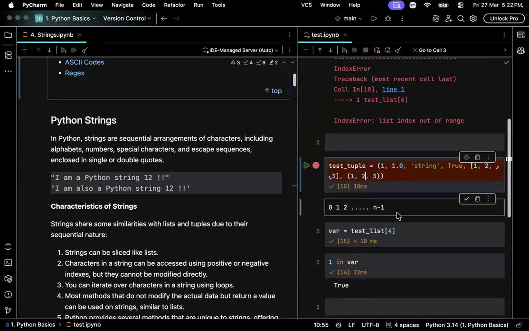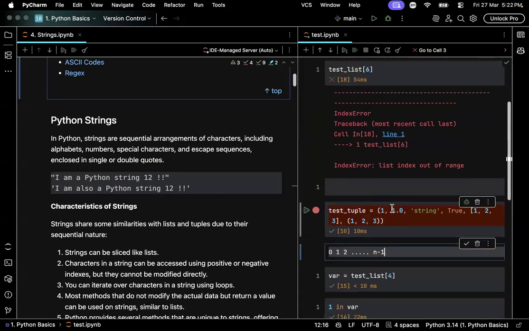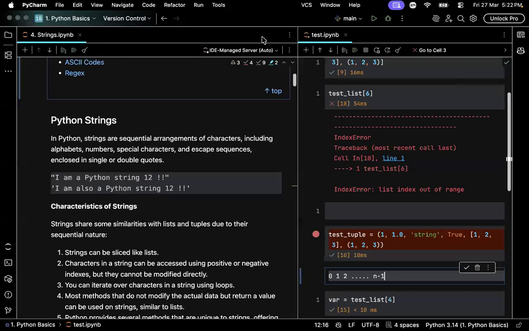Clear? Is the positive indexing clear or does anyone have any doubts? Good.